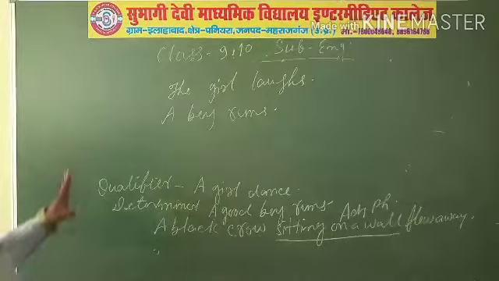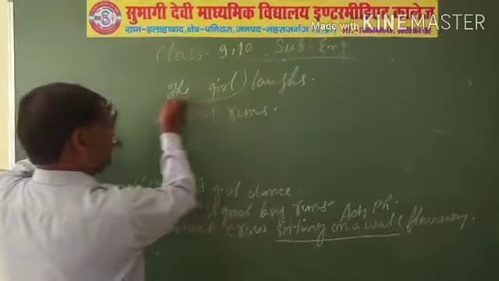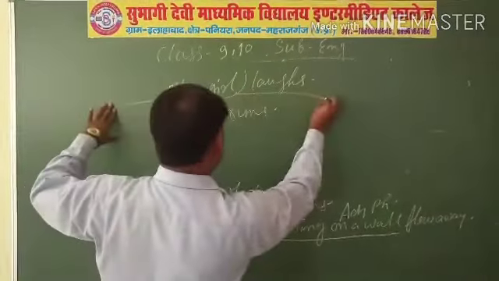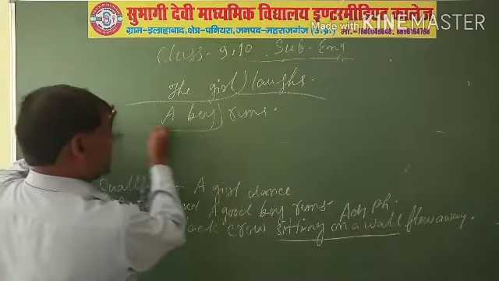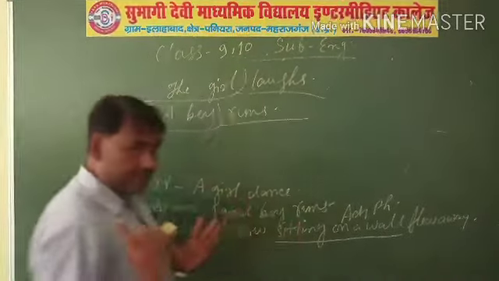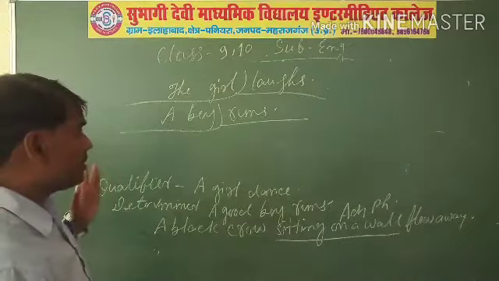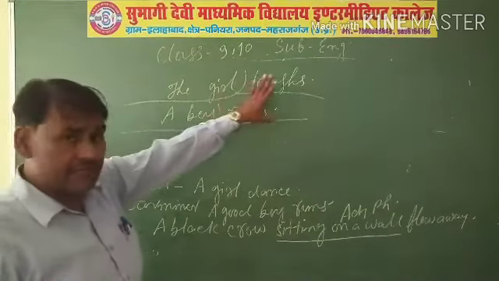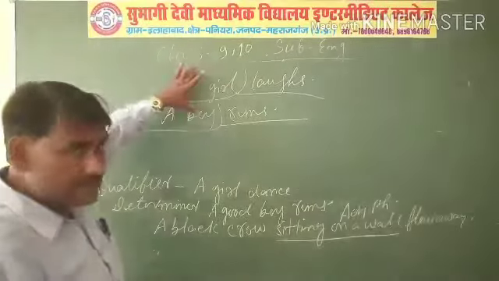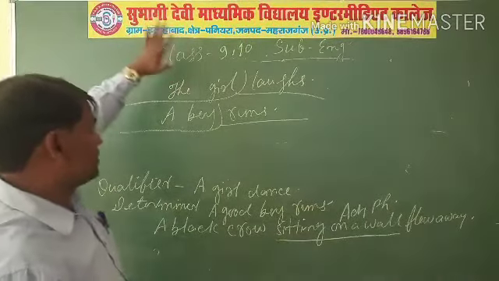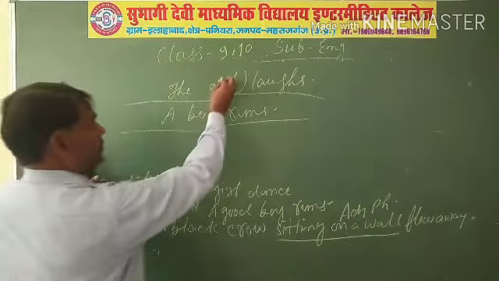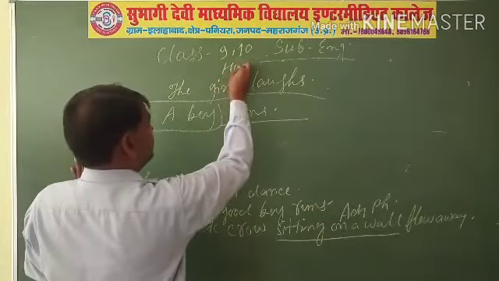Pick out the subject and predicate. Here this is the subject part and this is the predicate. Now we do not have to learn about the predicate. First of all, we have to learn about the subject. Now you know girl is the head word.